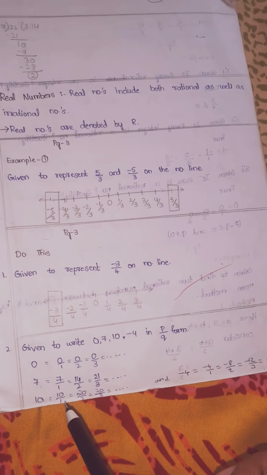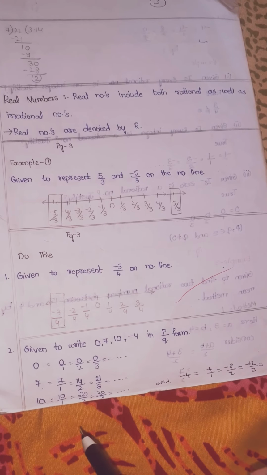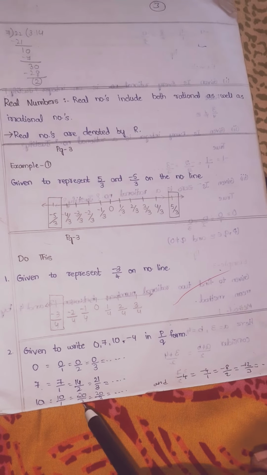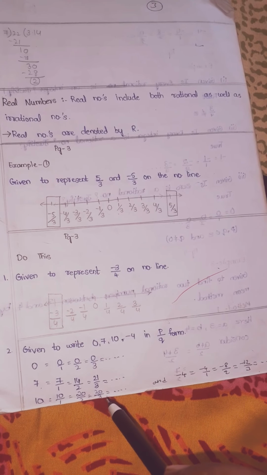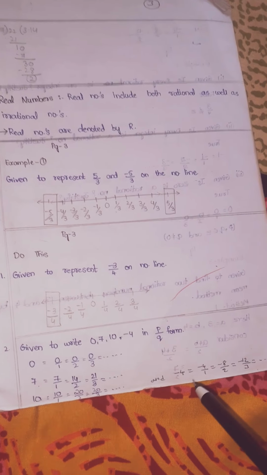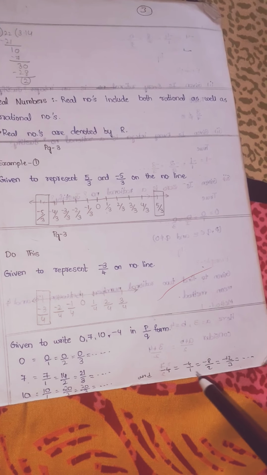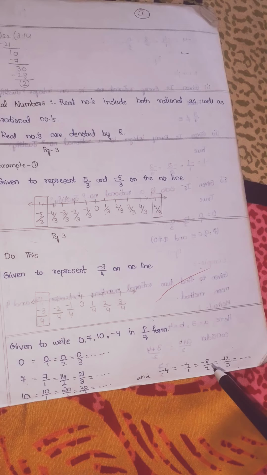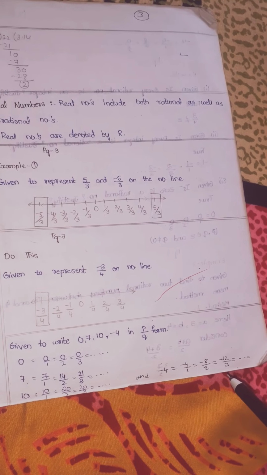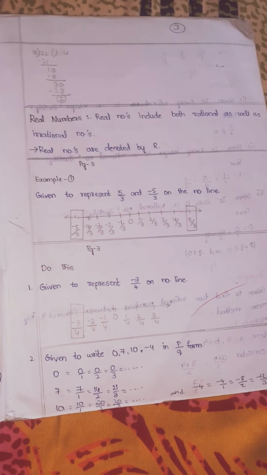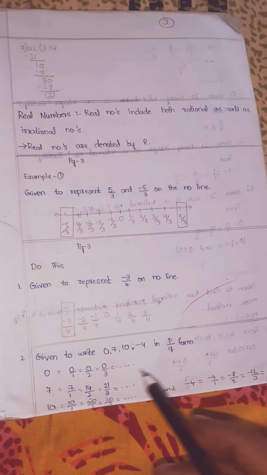Next, 10 can be written as, your numerators are multiples of 10, denominators are multiples of 1. So 10 by 1 equal to 20 by 2 equal to 30 by 3, and so on. Next, minus 4 can be written as, your numerators are multiples of minus 4. So minus 4 by 1 equal to minus 8 by 2 equal to minus 12 by 3, and so on. So in this way we will write the solution, children.